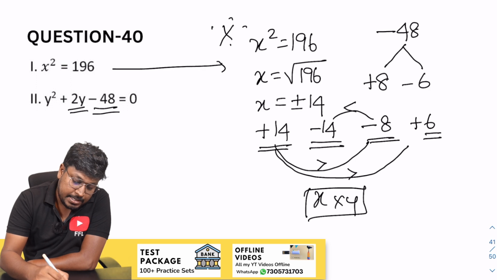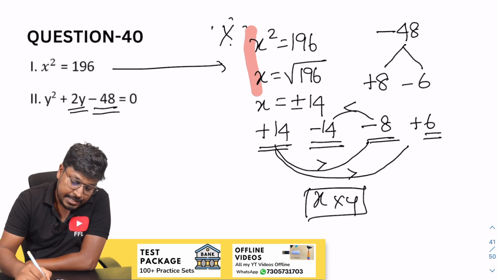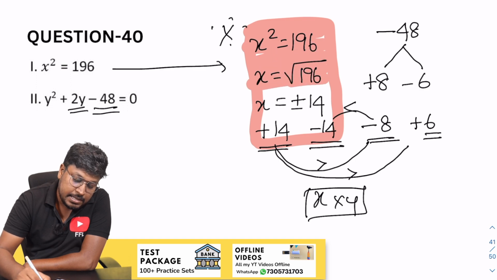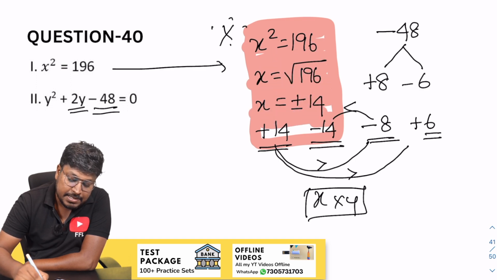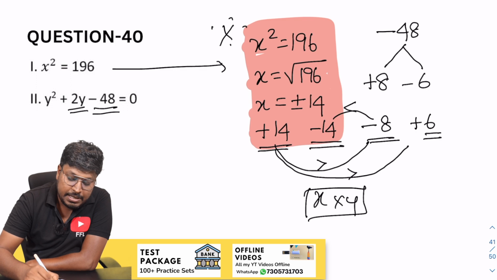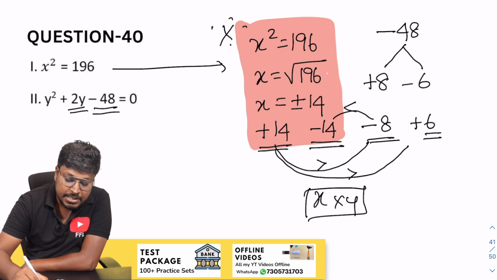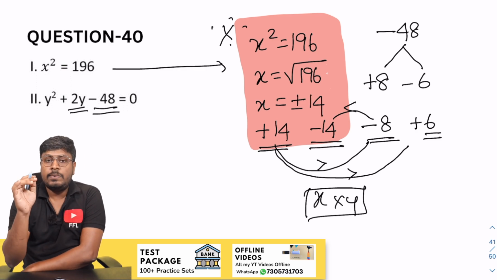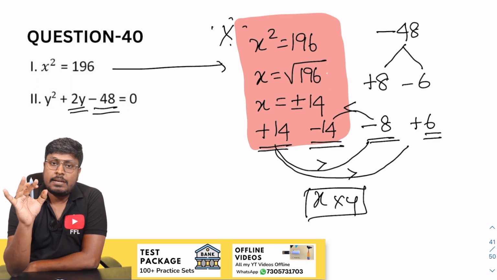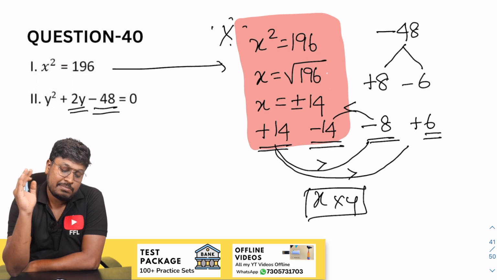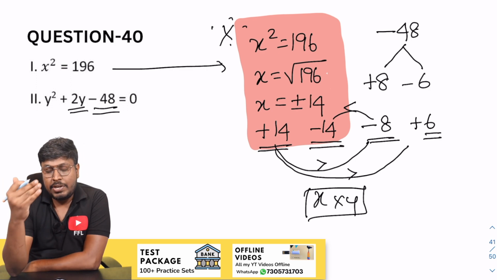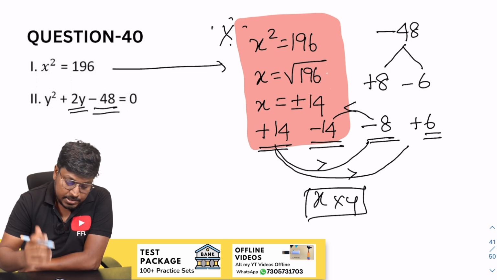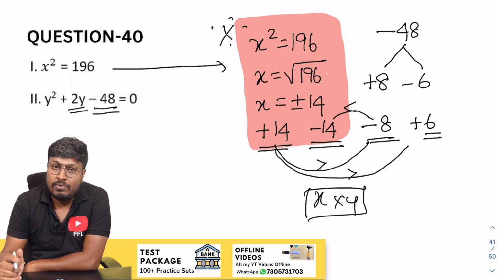So this part, I'm repeatedly saying this part. So don't make the mistake. Many students will make a mistake here. Plus or minus values, usually they make a mistake. So in the beginning of the video itself, I have told you this. Whenever there is already a square root, then it will not be plus or minus, it is only plus. When you put a square root on some number and you are taking the square root of the value, then the answer will be plus or minus. Got it? So that is the answer for question number 40.